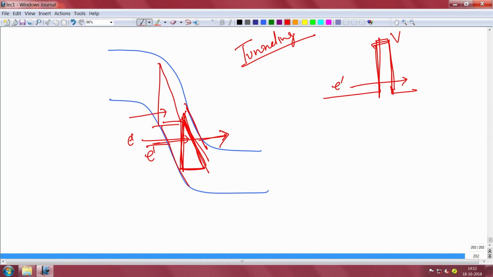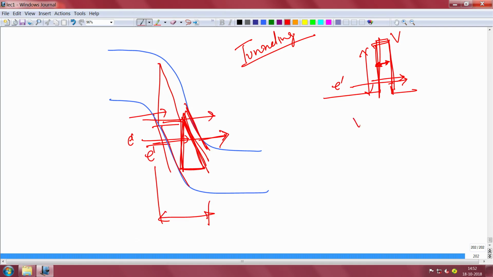It depends how much can tunnel. It depends on the height: the lower the height, the more the tunneling. It also depends on the thickness of the barrier: the lower the thickness, the thinner the barrier, the more the tunneling. That is why I said this barrier will be thinner when the doping is high, so it can tunnel more. So, this is called tunneling.